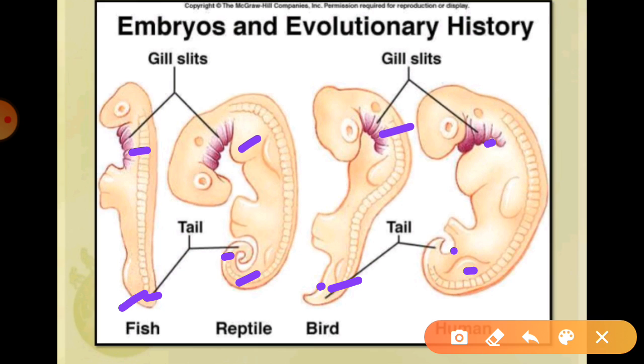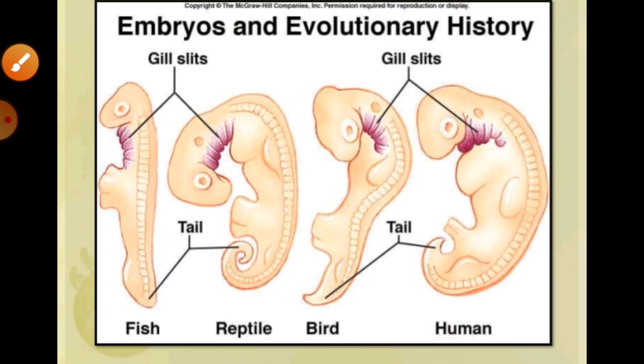It means that during the development of these embryos, these stages can be found in fish, reptiles, birds and humans also. So directly or indirectly, some histological development or changes can be found. With the help of these embryological stages we can understand this.